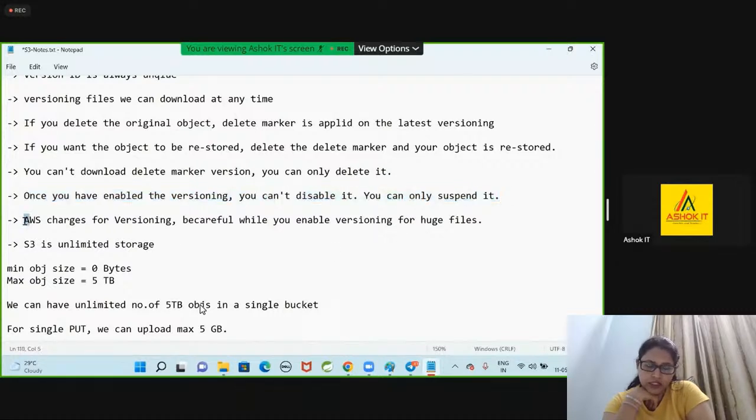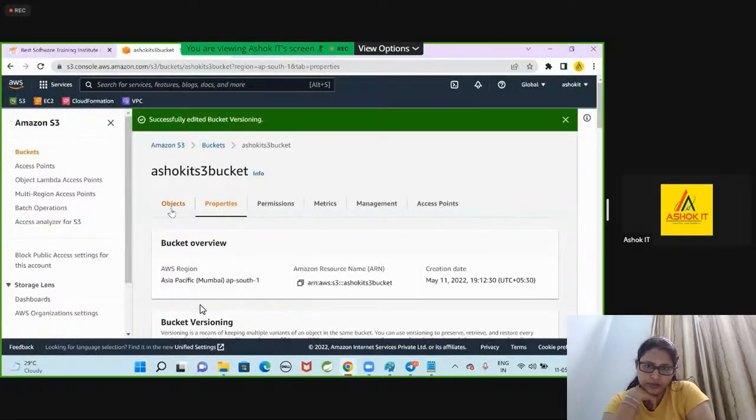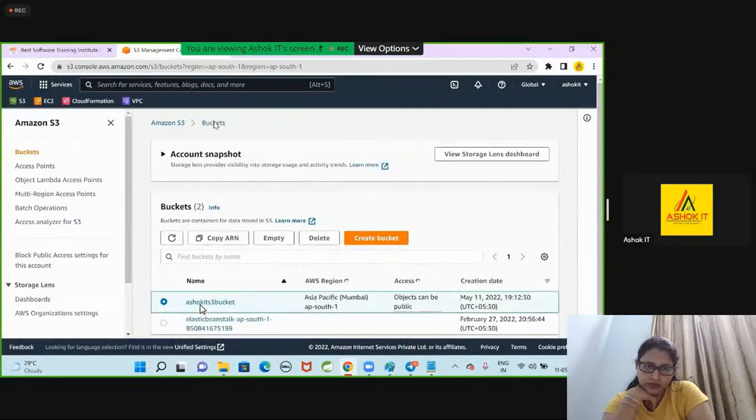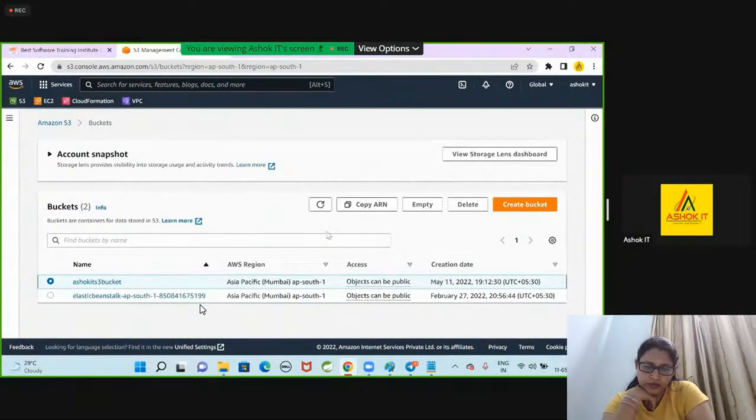Okay. AWS charges for versioning. Be careful while you enable versioning for huge files, because AWS is providing the storage to store your data. If you store a huge amount of data, then you need to pay money to AWS. If you are storing a huge amount of data and enabling versioning also, then a bill will be generated for you. Under the free tier, you can upload up to 5 GB of data in S3. If you upload more than that, then a bill will be generated.